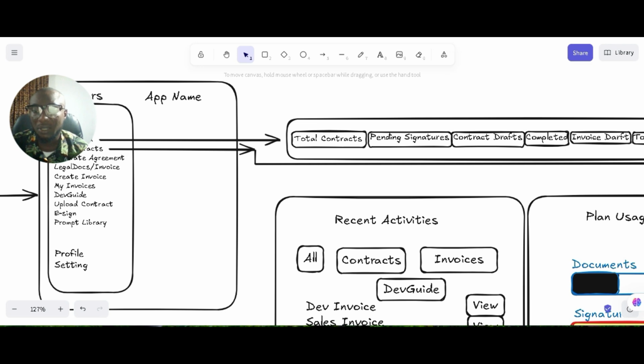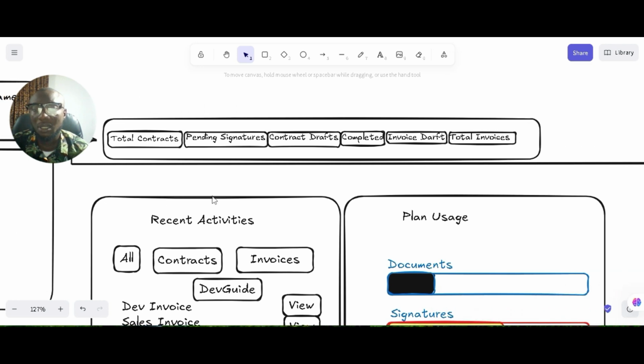Once you click on the dashboard, you see total contracts. So this is the total number of contract agreements that have been generated, both the ones that are sent, the ones in draft, and the ones that are awaiting signature. So everything is going to be in this place, right?